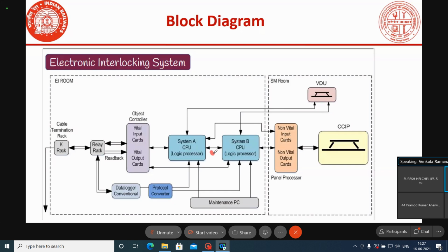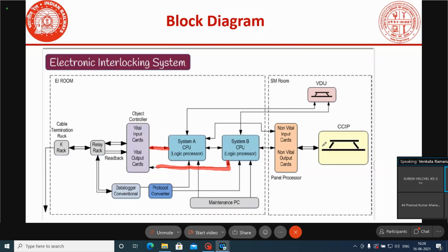Which type of arrangement is this? This is a hot standby type of arrangement. Here we have two systems, system A and system B, in hot standby, and the input status is connected to both A system as well as B system.